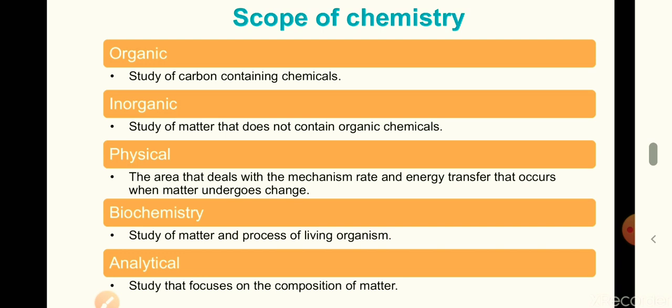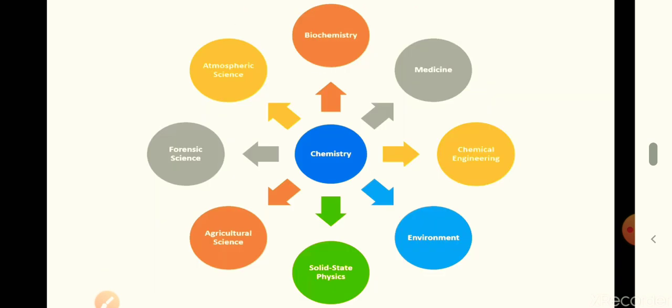Biochemistry, the study of matter and processes of living organisms is called biochemistry. Analytical chemistry, a study that focuses on the composition of matter is called analytical chemistry. This is the picture which shows the scope of chemistry: biochemistry, medicines, chemical engineering, environment, solid state physics, agriculture, forensic science, atmospheric science.